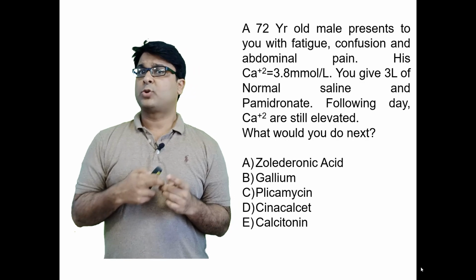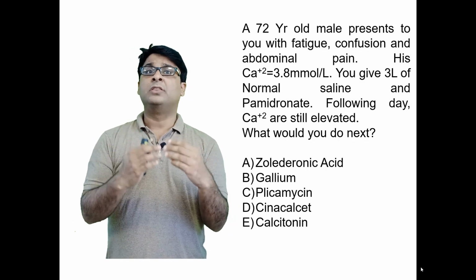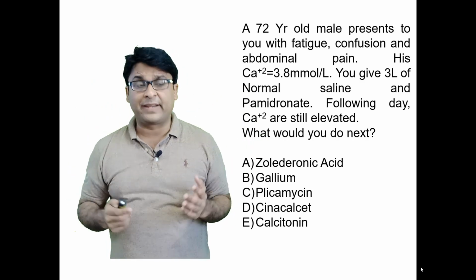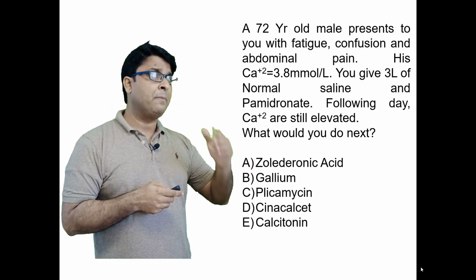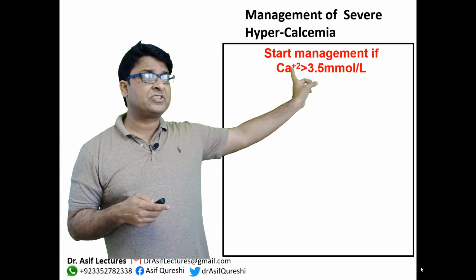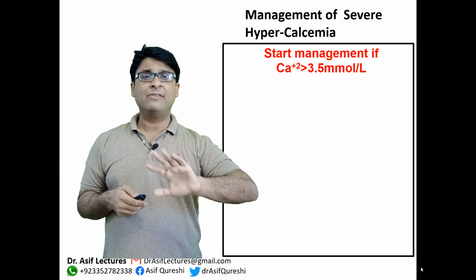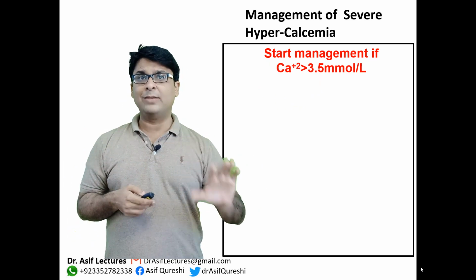Now, this question actually tries to compel us to learn the management algorithm of hypercalcemia. And I can tell you the answer here is calcitonin, and we'll come back to the question once we have discussed this. Now, the first thing you need to remember is to start the management if the calcium levels are above 3.5. You do not wait for lab values to come back.